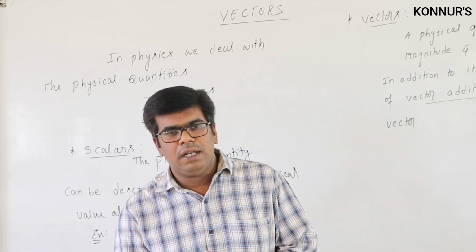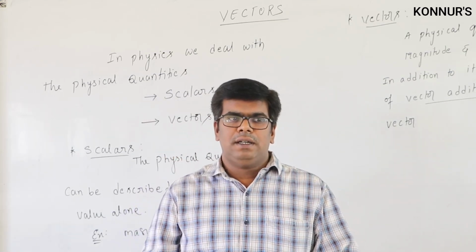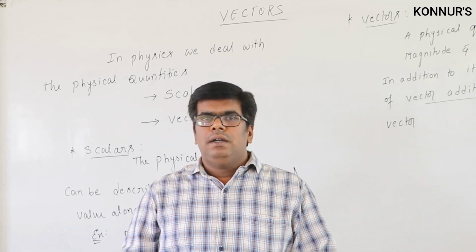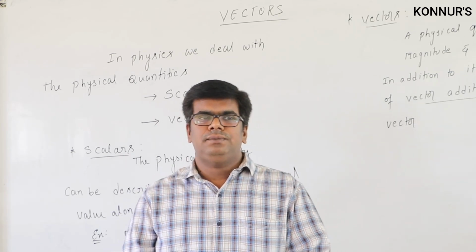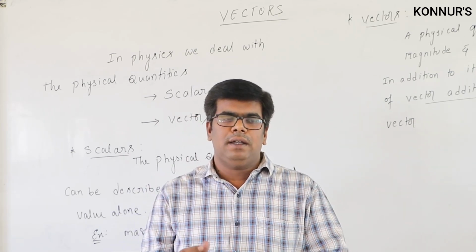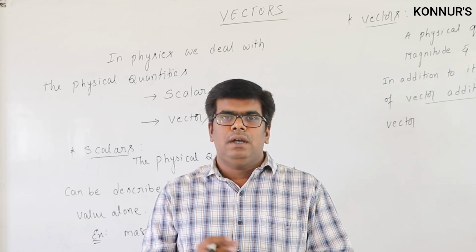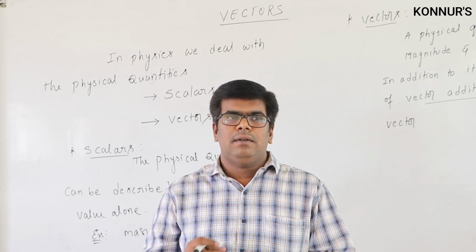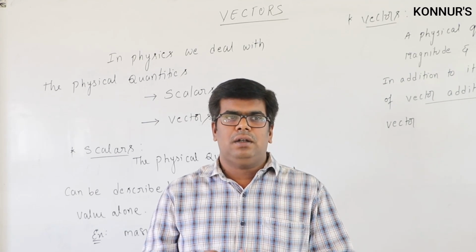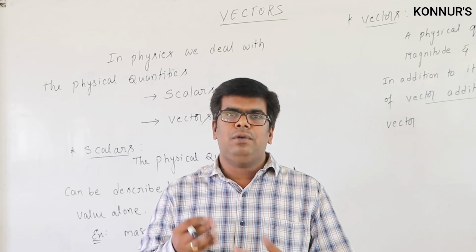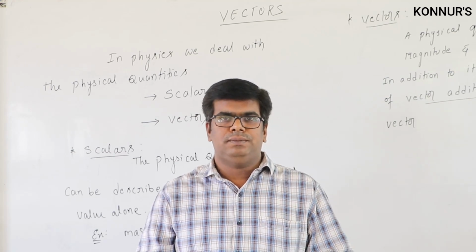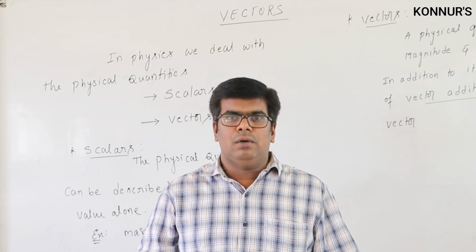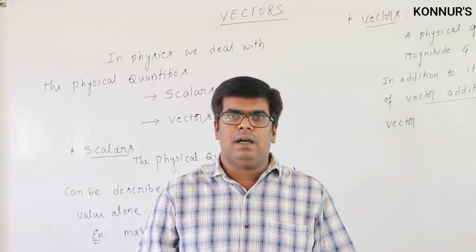Usually in physics we deal with physical quantities called scalars and vectors. If you go to a shop to buy sugar, you can ask for 5 kg of sugar, and here we need not mention any particular direction. A numerical value alone can describe its complete information. A physical quantity that can be described completely by a numerical value alone is called a scalar.